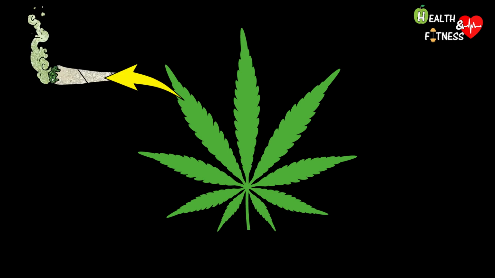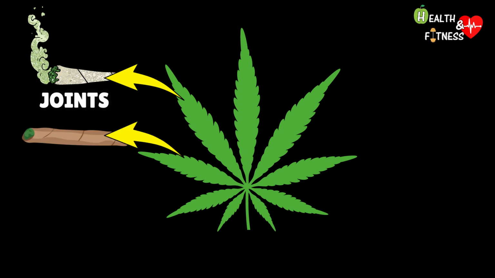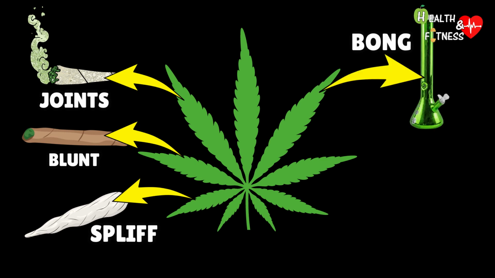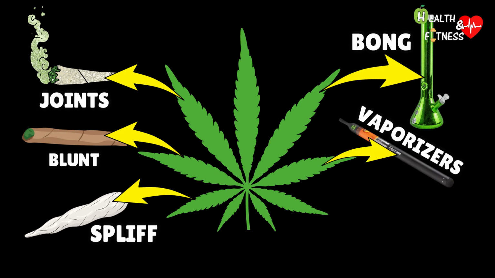Marijuana can be consumed in several ways: smoked through normal hand-rolled papers called joints, or using thicker and darker papers made with tobacco leaves, and in this case, it is called blunt. If, on the other hand, you mix marijuana and tobacco, it is called a spliff. Marijuana can also be smoked with a bong, also called a water pipe, or consumed by inhaling the smoke using vaporizers.